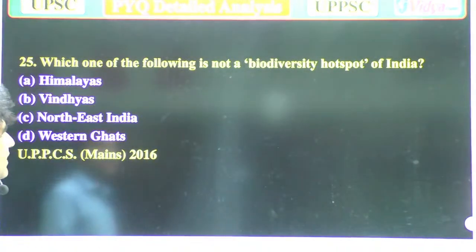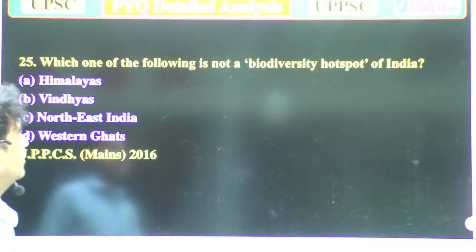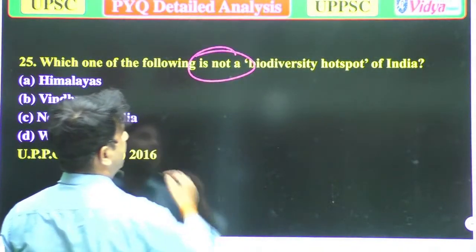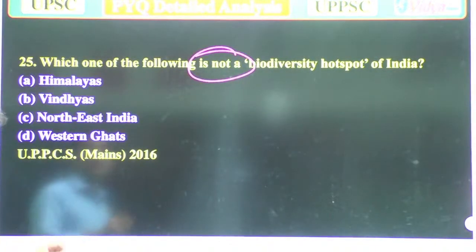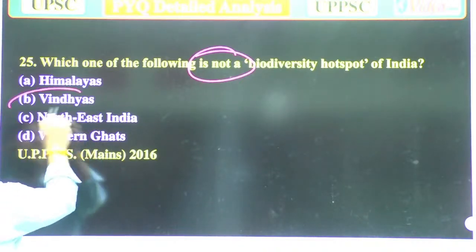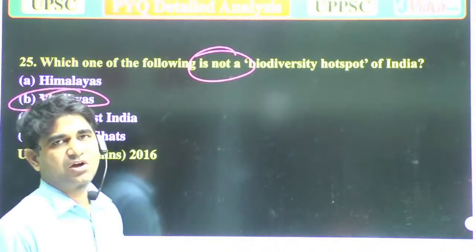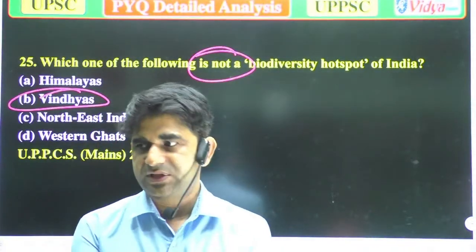Which one of the following is not a biodiversity hotspot of India? A, Himalayas, B, Vindhyas, C, Northeastern India, and D, Western Ghats. So Vindhyas, meaning the areas near Vindhyachal, is not a biodiversity hotspot.